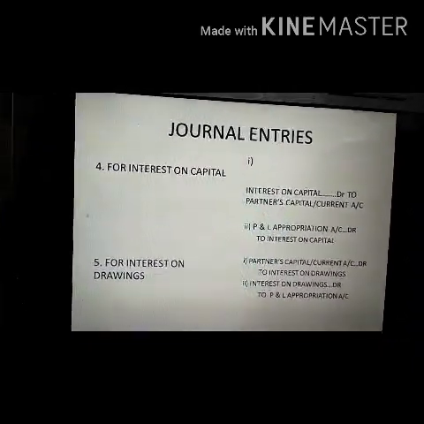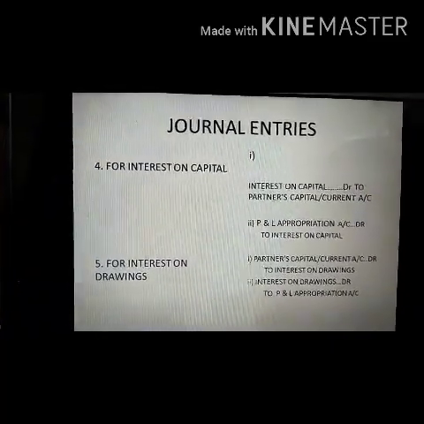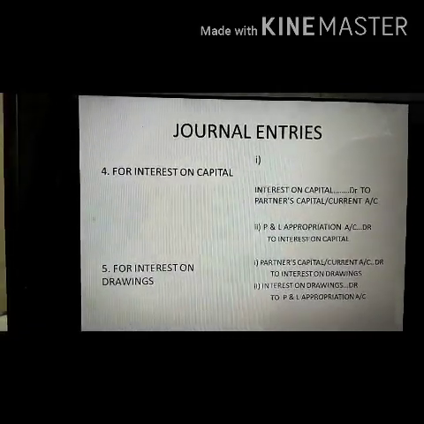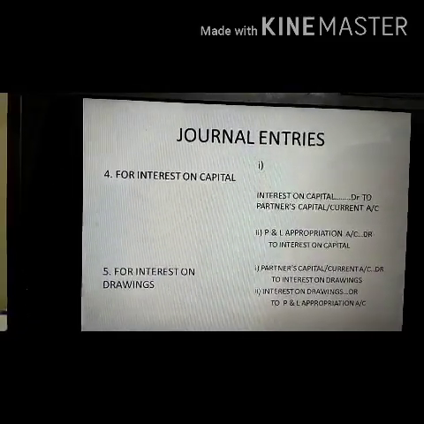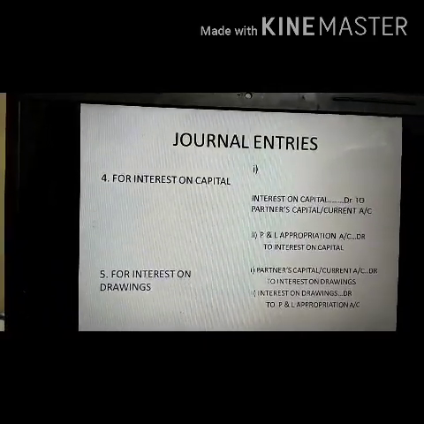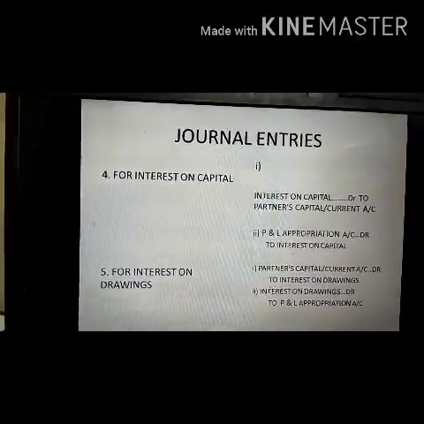Or likewise, you can pass one single entry by clubbing these two entries, that will become profit and loss appropriation account debited to interest on partner's capital account. Interest on capital debited, interest on capital credited will be set off.